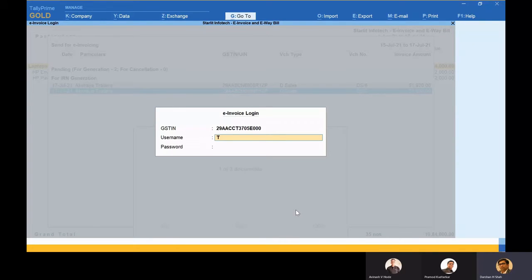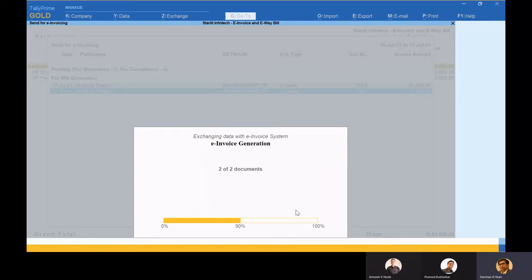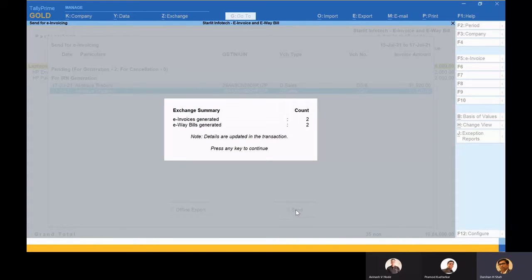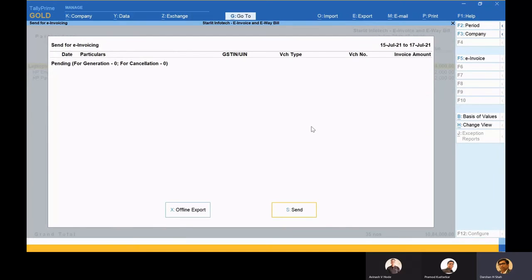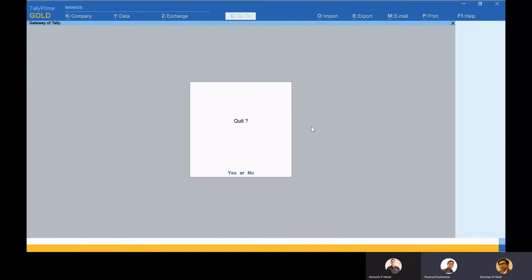So let me give the details of this other company. So it says that 2 e-invoices are generated and 2 e-way bills are also generated. Wonderful. I'm happy that both have been generated.